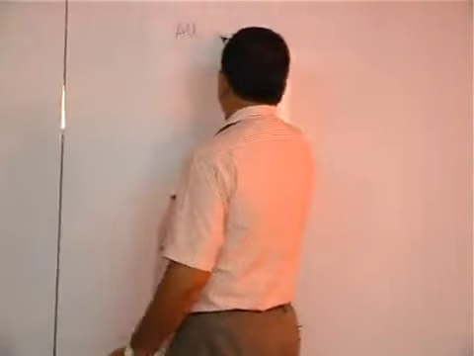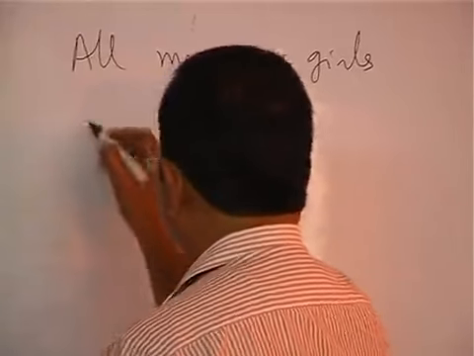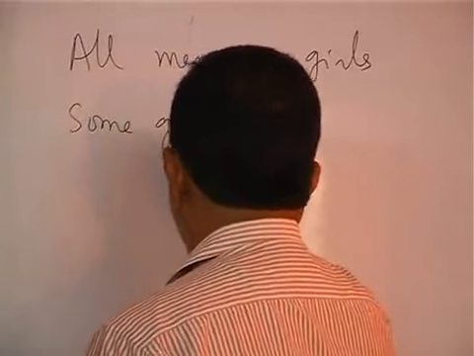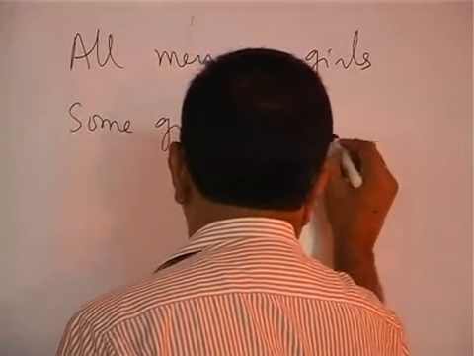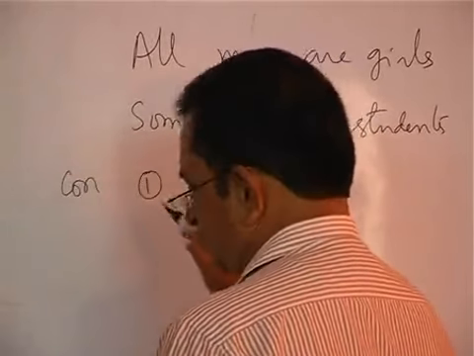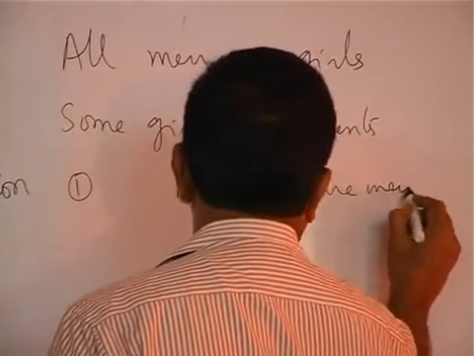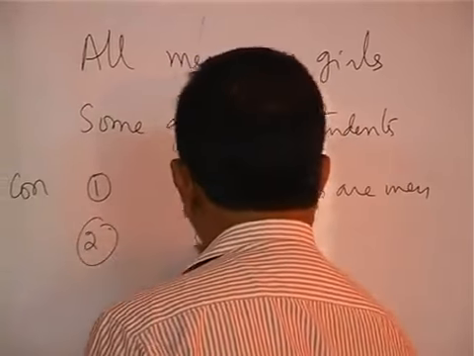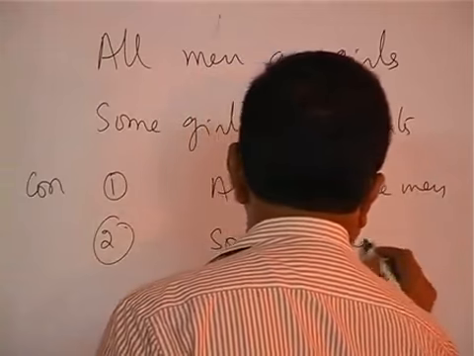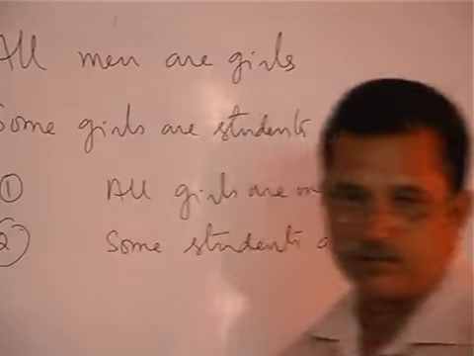All men are girls. Some girls are students. Converse, conclusion 1: all girls are men. Conclusion number 2: some students are girls. All men are girls, some girls are students.